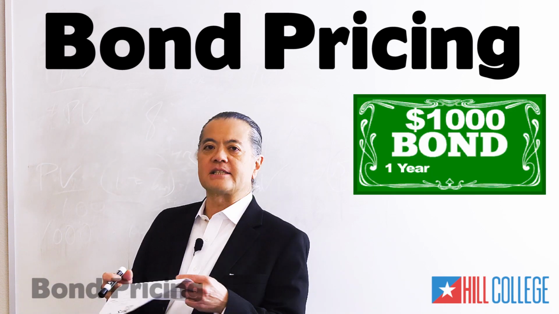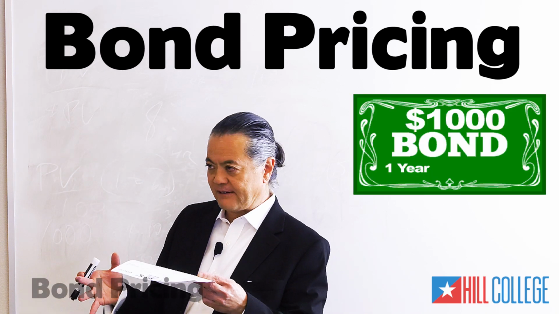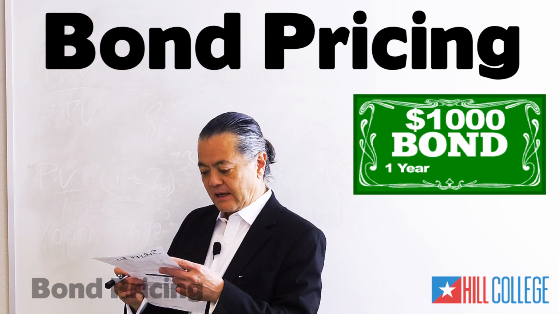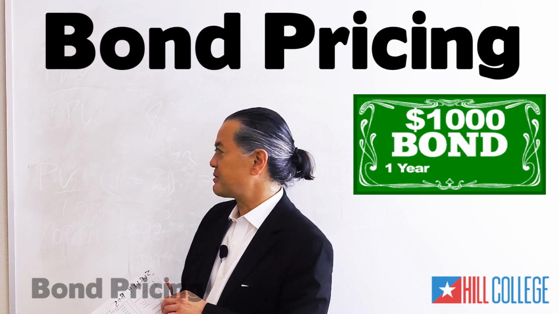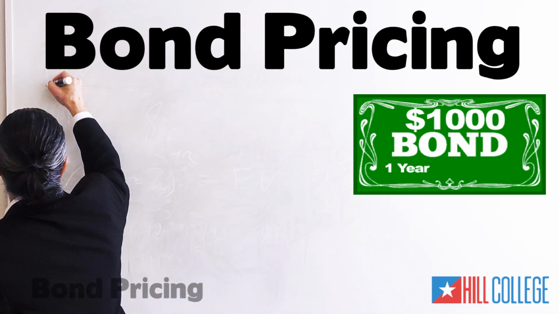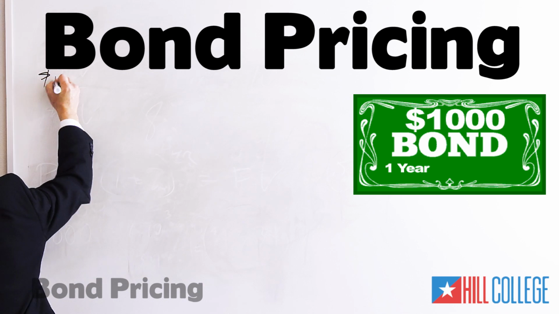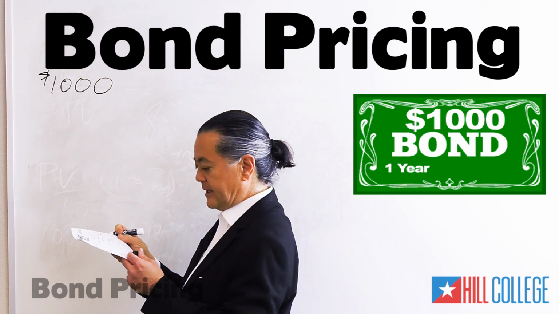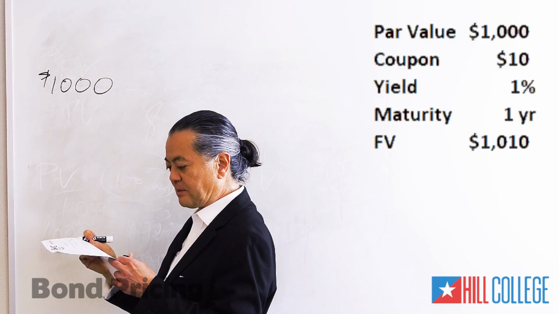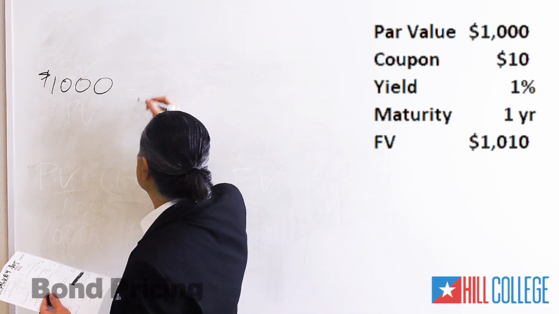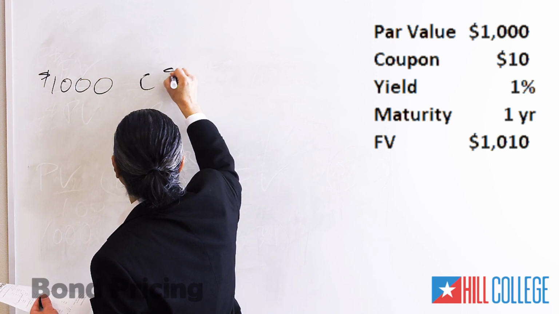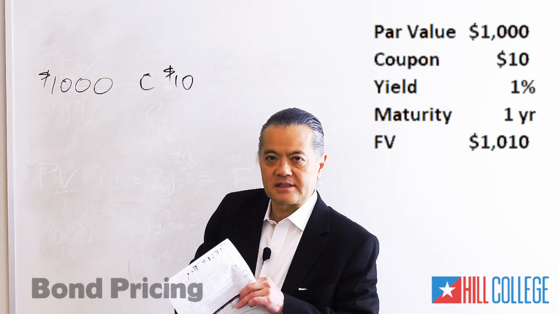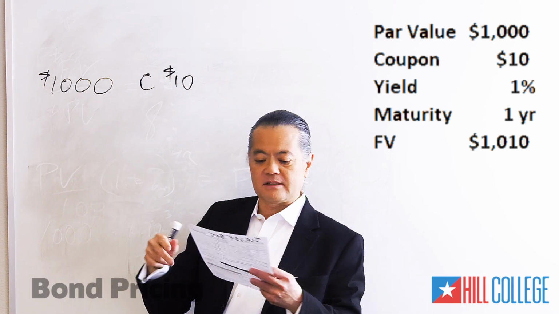Okay, let's look at bonds. Before we sell the bond we just bought, let's look at how a bond works. A bond is just an IOU. It's like a loan. Say we have a $1,000 bond with a coupon of $10. The coupon is your interest. It's what you get at the end of the maturity. Say it's 1 year here.